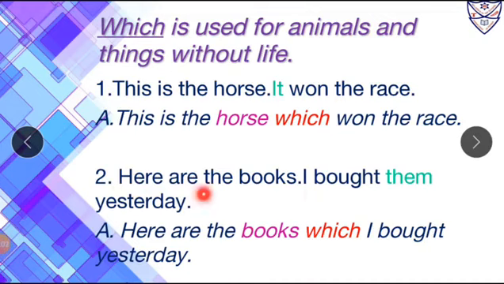Number 2, here are the books, I bought them yesterday. So now to join both the sentences we will use which as a relative pronoun. So the answer is here are the books which I bought yesterday. Over here which is a relative pronoun which is used instead of the personal pronoun that is them. So here relative pronoun which relates or refers to the noun, and that noun is books. So we can say that books is its antecedent.